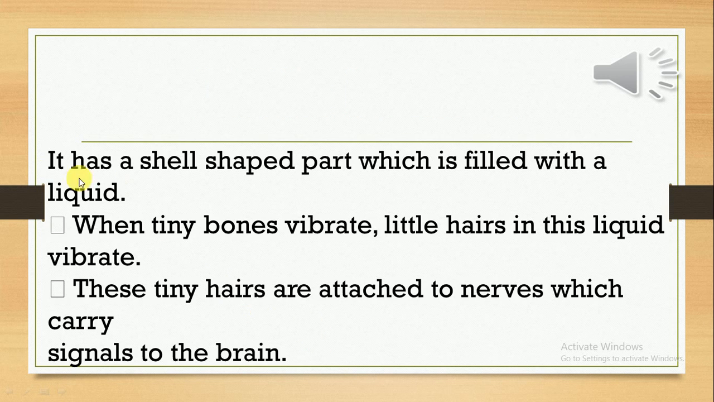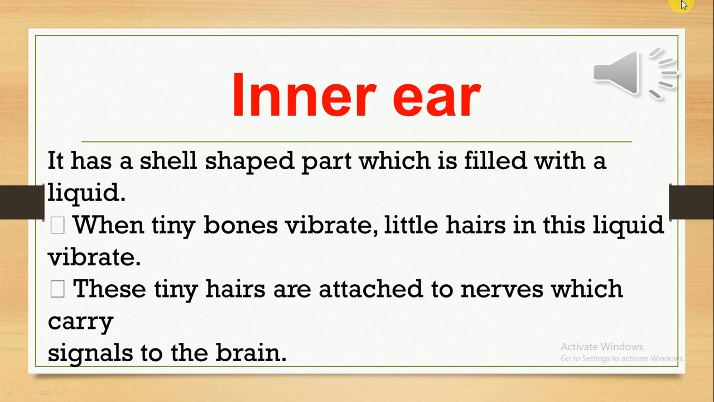Excellent. It has a shell-shaped part which is filled with a liquid. When tiny bones vibrate, little hairs in this liquid vibrate. These tiny hairs are attached to nerves which carry signals to the brain. Inner ear. Good job. Let's clap for you. Good job.